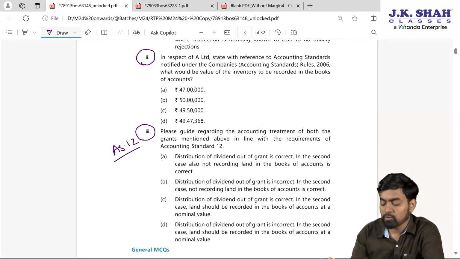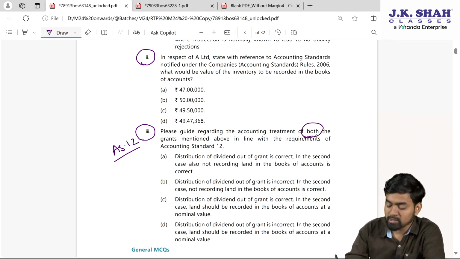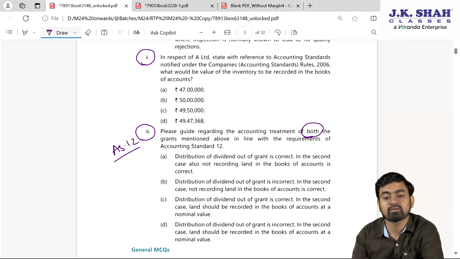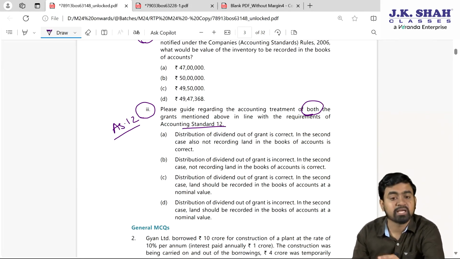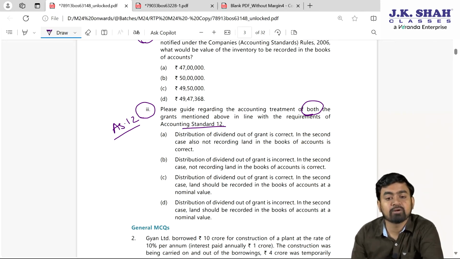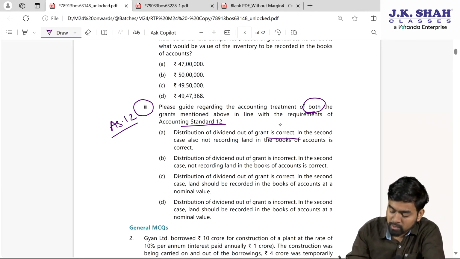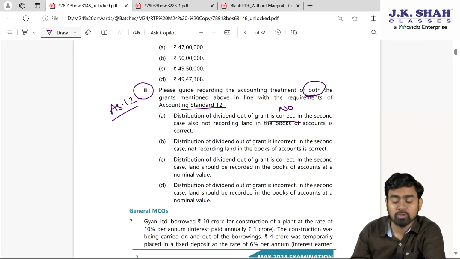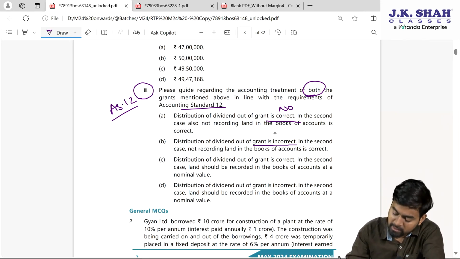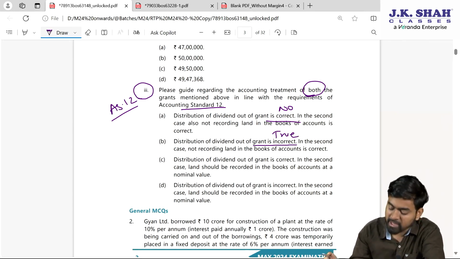Based on this, you can answer, my dear students, your MCQ number 3, which is based on AS 12. Please guide regarding the accounting treatment of both. Both means number 1 is promoter's contribution, another is free of cost, as per AS 12. Check. Option A, distribution of dividend out of grant is correct? No, it is incorrect. Distribution of dividend out of grant is incorrect, true. But in the second case, not recording land is correct? False. Even this option is not valid.